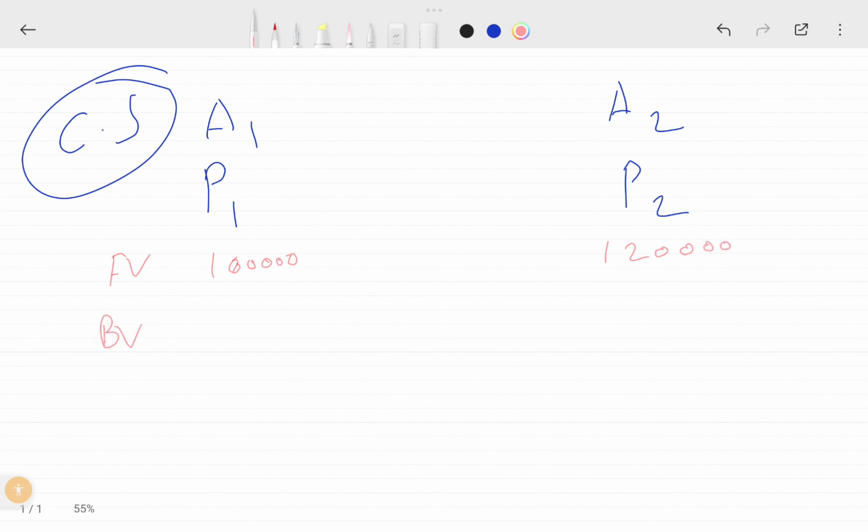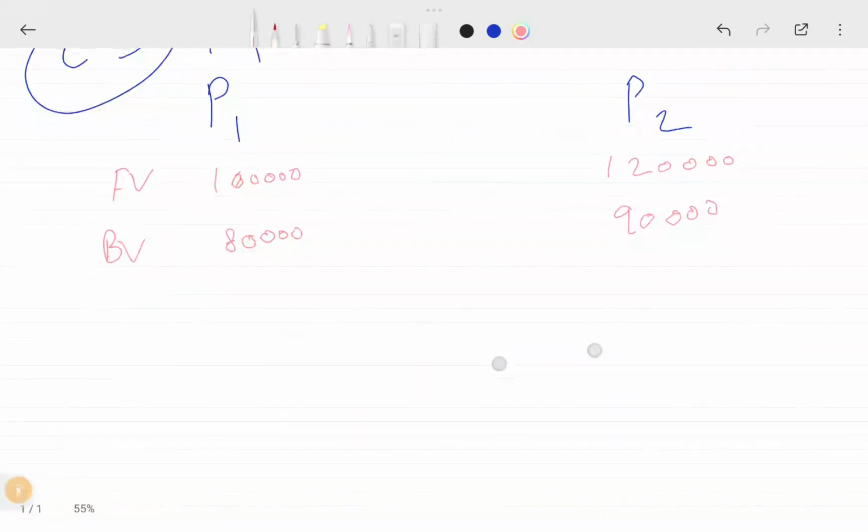The book value of the plant, that is net of depreciation: the book value of plant 1 is 80,000, the book value of plant 2 is 90,000. So now we have these two values. This is the carrying value, or book value, you can say.